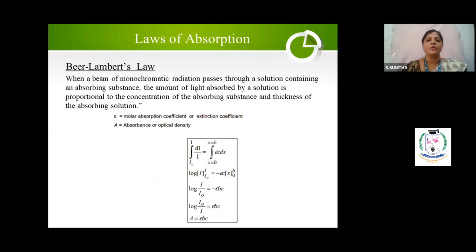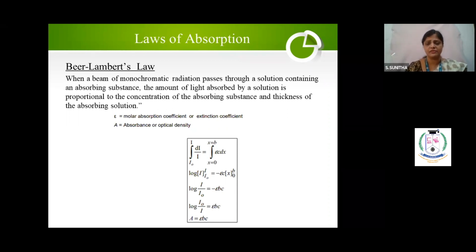See here I have given, when a beam of monochromatic radiation passes through a solution containing an absorbing substance, the amount of light absorbed by a solution is proportional to the concentration of the absorbing substance and the thickness of the absorbing solution. Concentration means Beer, thickness means Lambert's law. Both put together we call the Beer-Lambert law. Without studying these laws of absorption, you cannot touch a UV visible spectrophotometer.